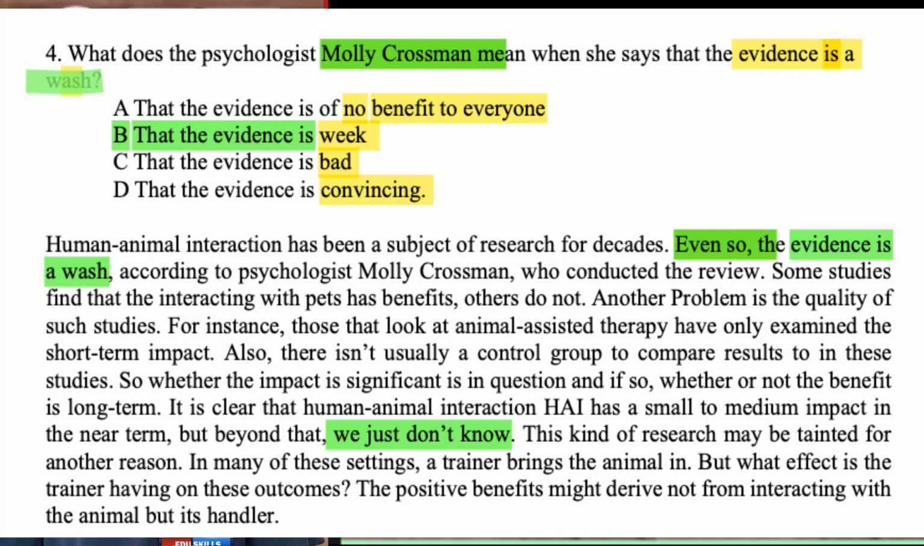Okay, this is gist-based, it is coming in this question. I think the answer option is that the evidence is weak, because the question is whether the impact is significant, and then the others do not. Then automatically we can read this text and get this answer.